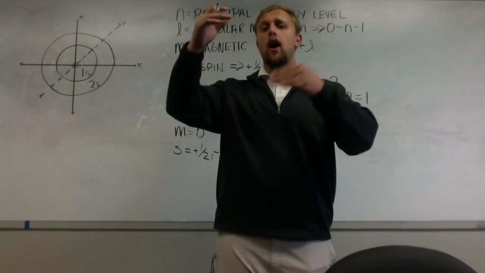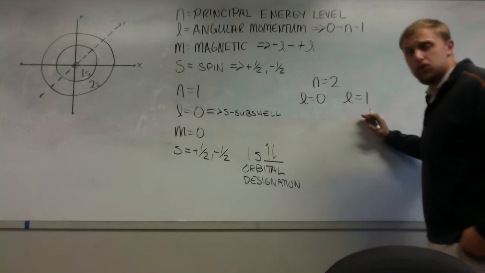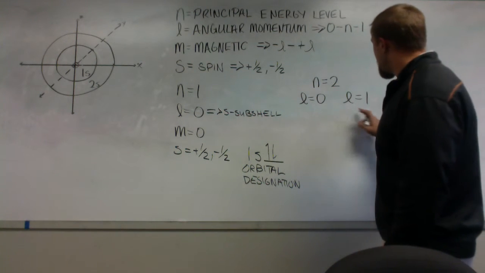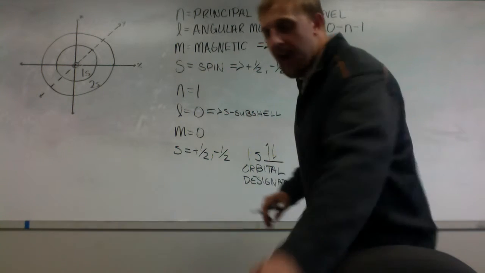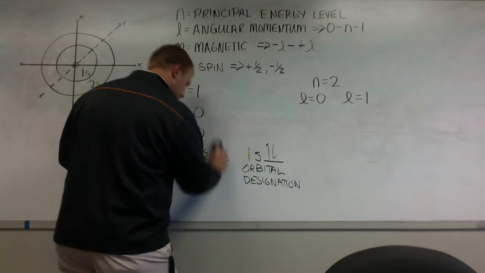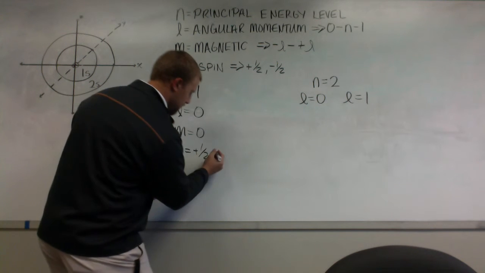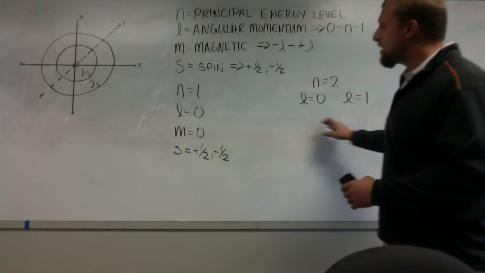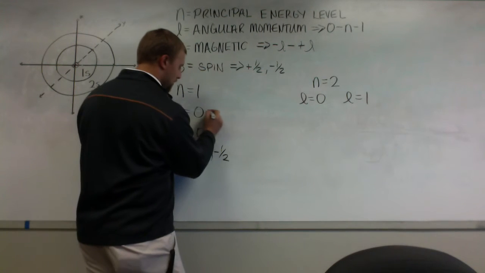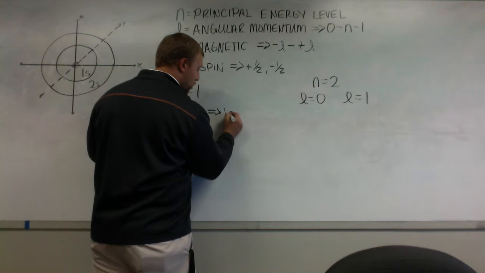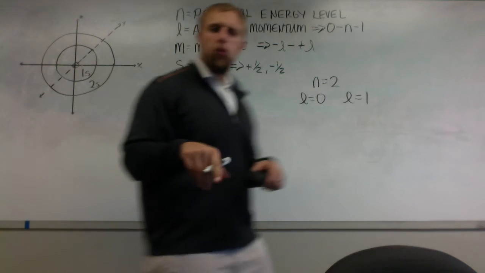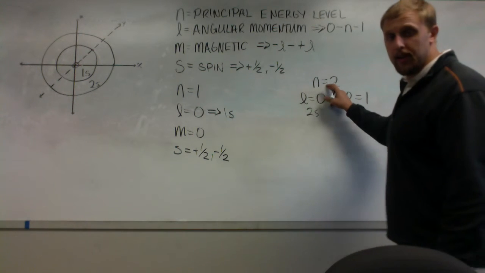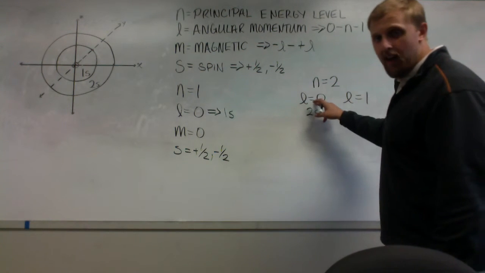As soon as we get to upper echelons of the L value, we introduce new orbitals. So with n equal to 2, we have allowed L values of 0 and 1. Here, again, we have our s subshell. But instead of being our 1s, we now have the 2s, the 2 coming from the principal energy level, and the s coming from my L value.